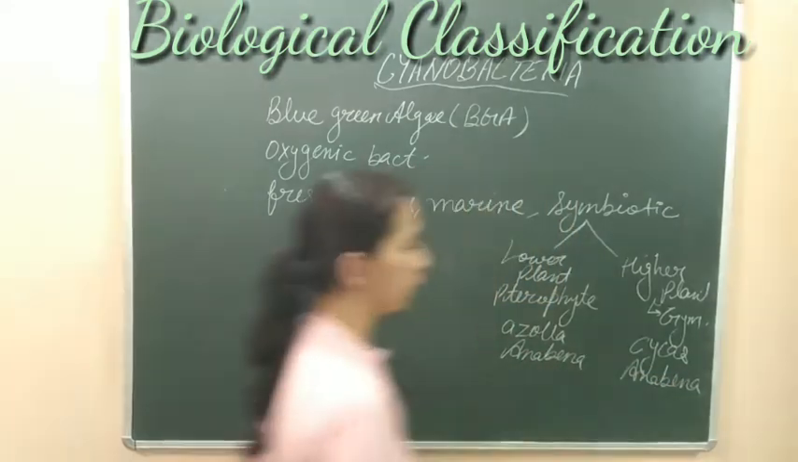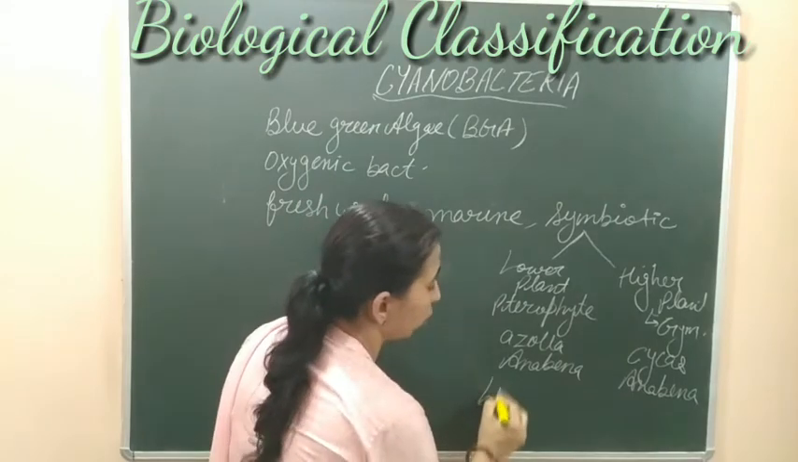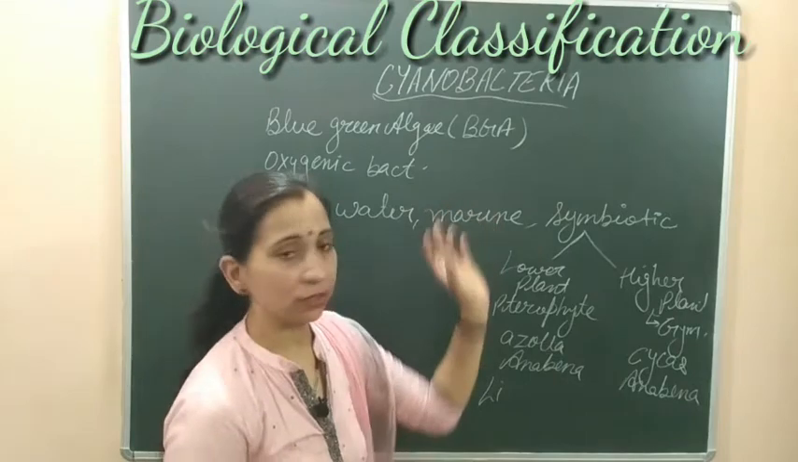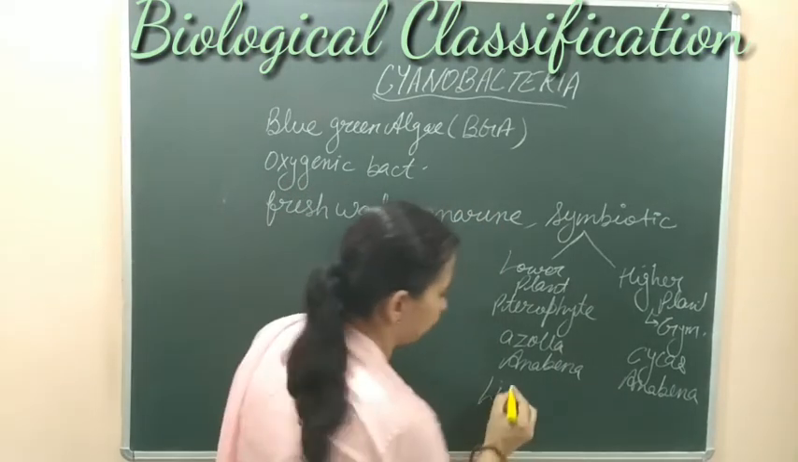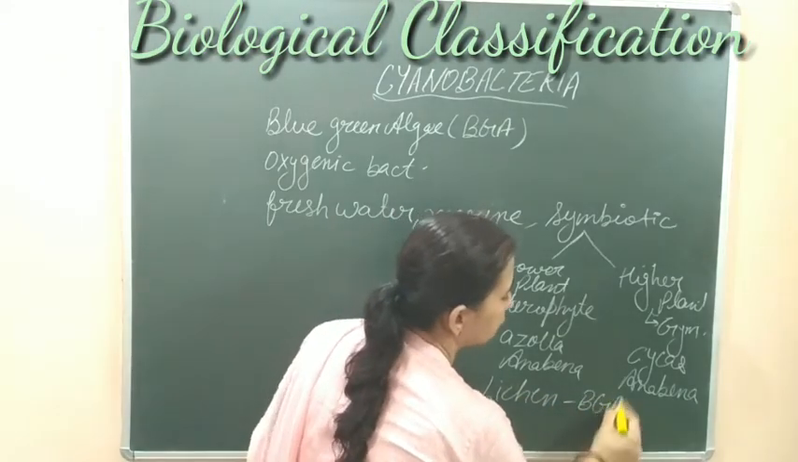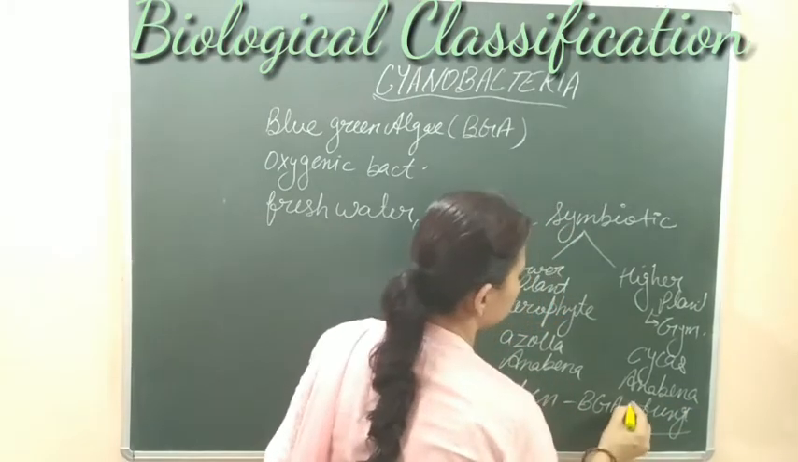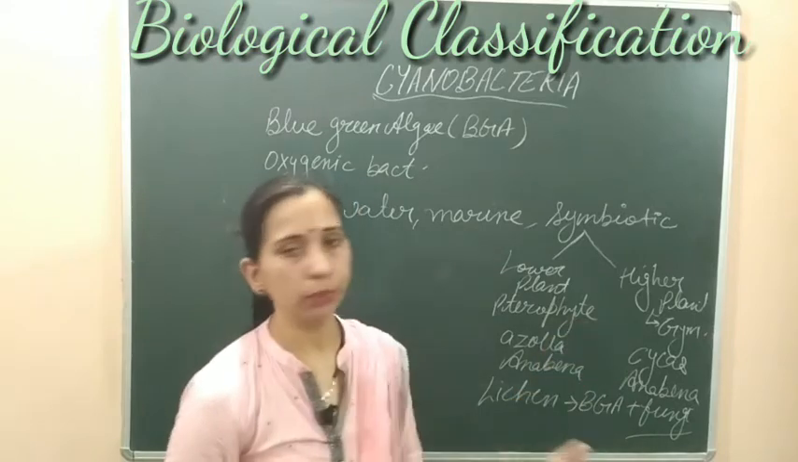They can also be found in symbiotic association with fungi. This symbiotic association, where cyanobacteria or blue-green algae are found with fungi, is known as lichen. So lichen is the symbiotic association of blue-green algae with fungi. These are some examples of their symbiotic association, where the cyanobacteria is present with some other plants or animals.